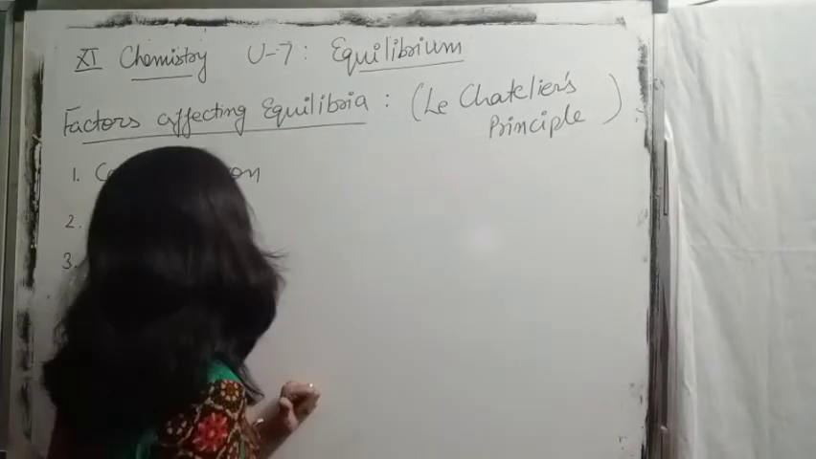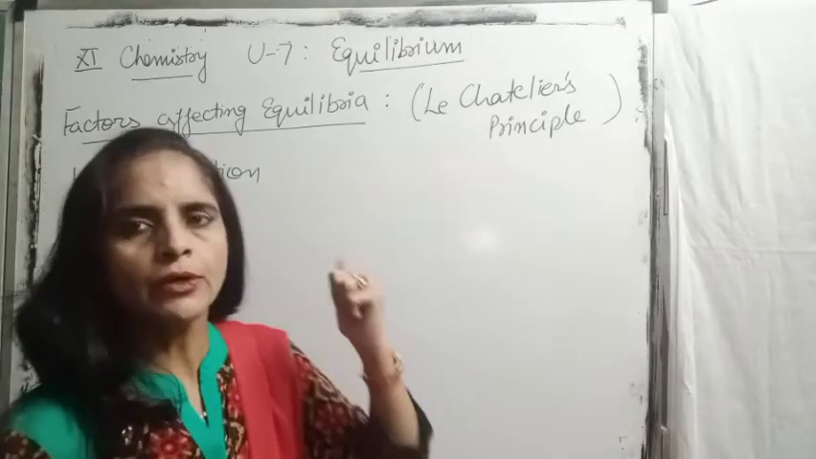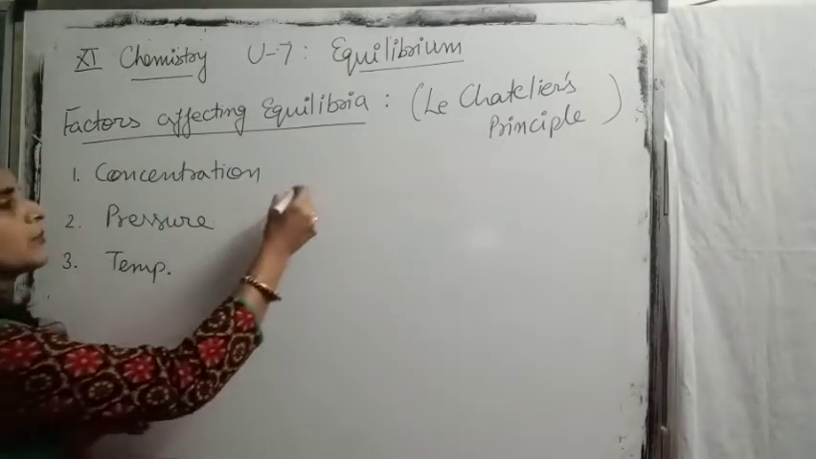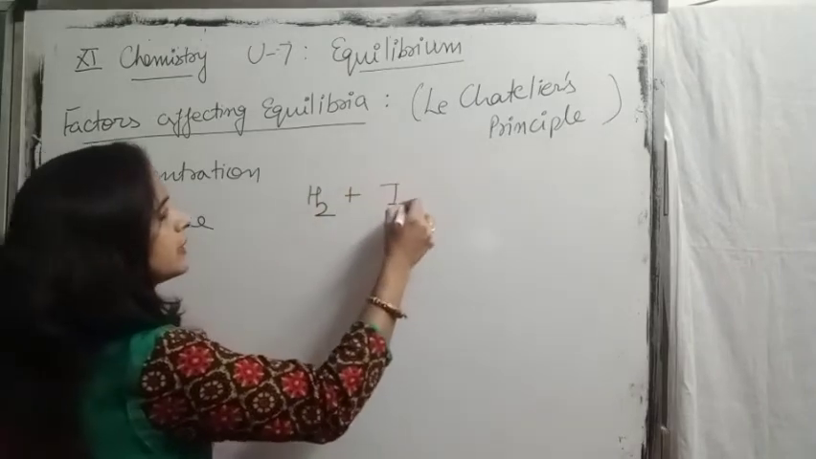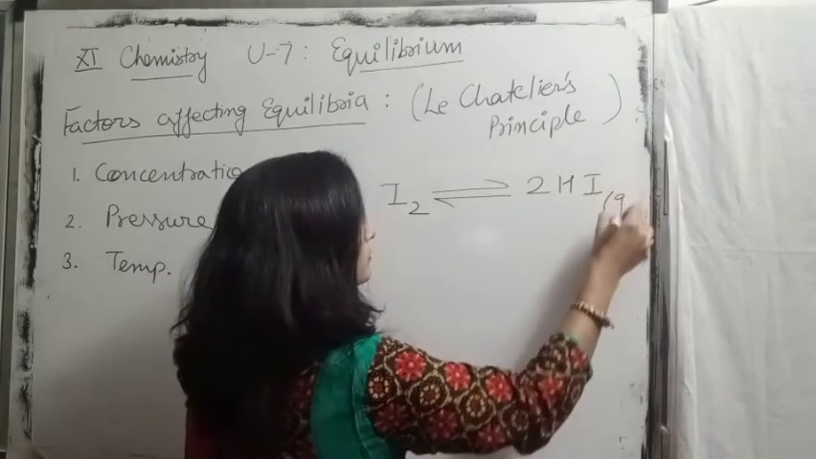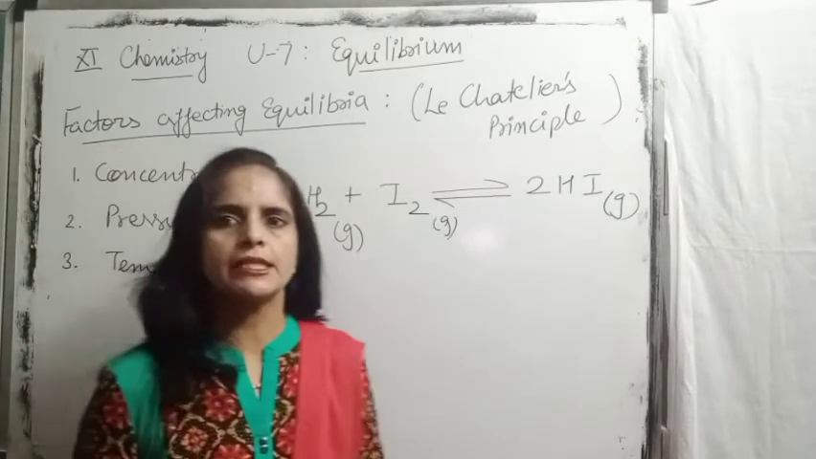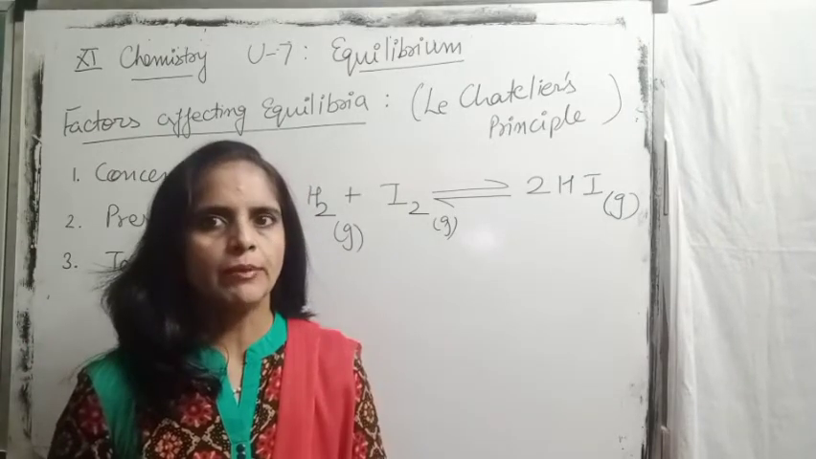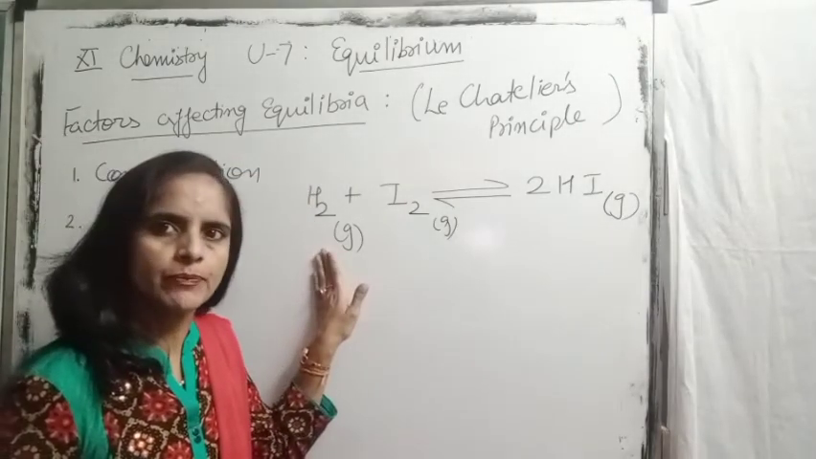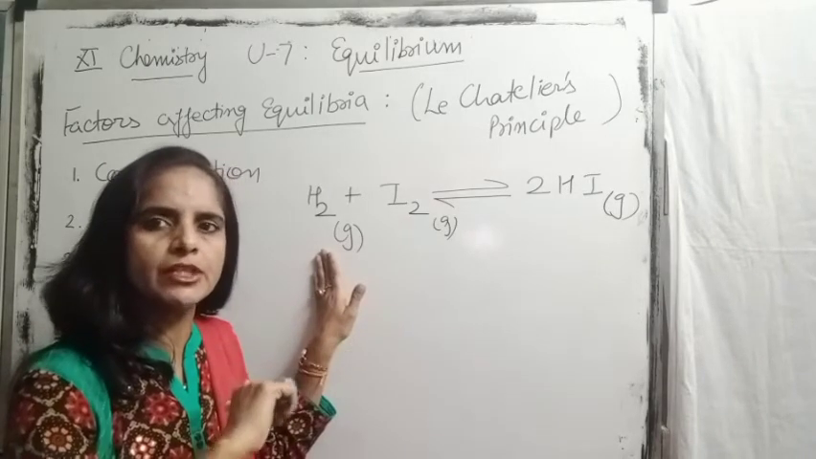So now we are starting with the concentration factor: on changing concentration, how does it affect the equilibrium stage? Just take one example, formation of hydrogen iodide. By the reaction between hydrogen and iodine, HI is formed. What happens once the equilibrium stage is attained? The reaction reaches equilibrium. At that stage, if we add some more hydrogen, we are increasing the concentration of hydrogen in the reaction mixture.